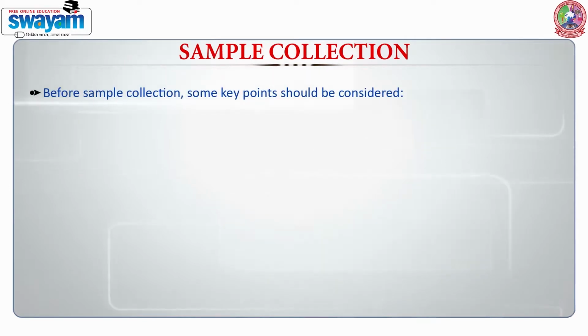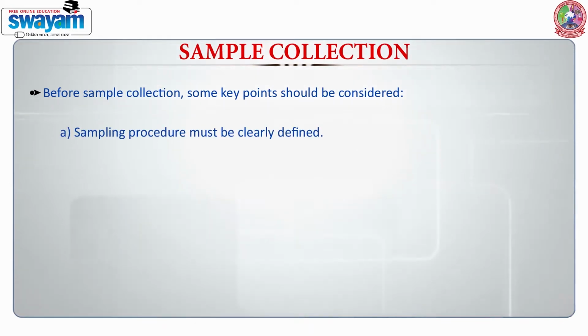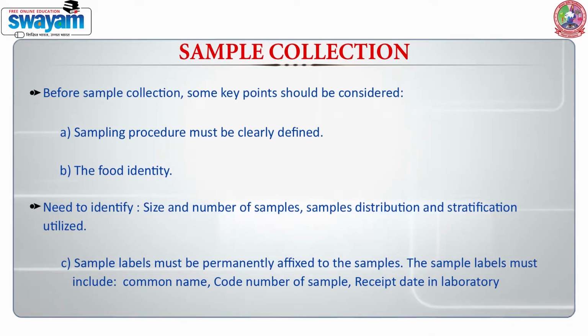Before sample collection, some key points should be considered, which are: sampling procedure must be clearly defined, there is clear identification of food, and sample label must be permanently affixed to the samples. The sample label must include common name, code number of sample, receipt date in the laboratory.